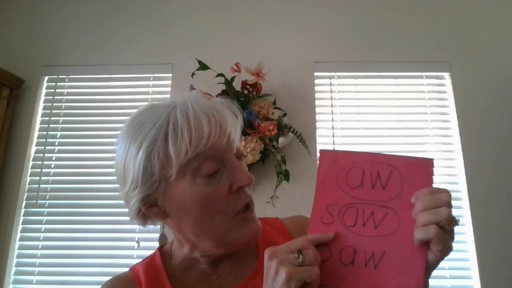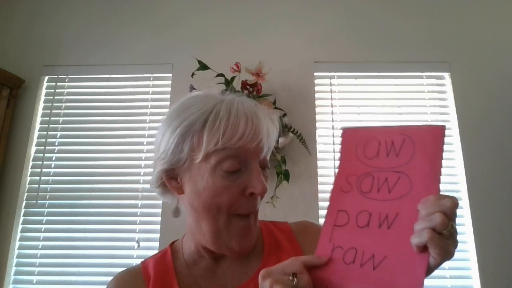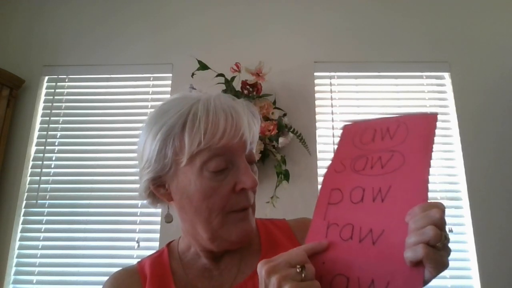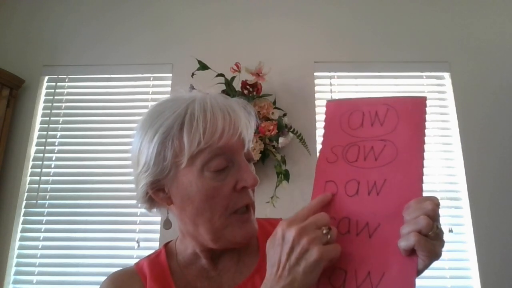Notice this AU is usually in the middle of a word. You usually won't find AU spelled this way at the end of a word. At the end of a word, or at the end of a syllable, you're going to see it usually spelled AW. So this is another way we spell aw. This is aw at the end of the word. Saw. Paw. That's a dog's paw, or an animal's paw. Now I'll take off the P, put an R there, and what do we have? Raw. Do not eat raw eggs.